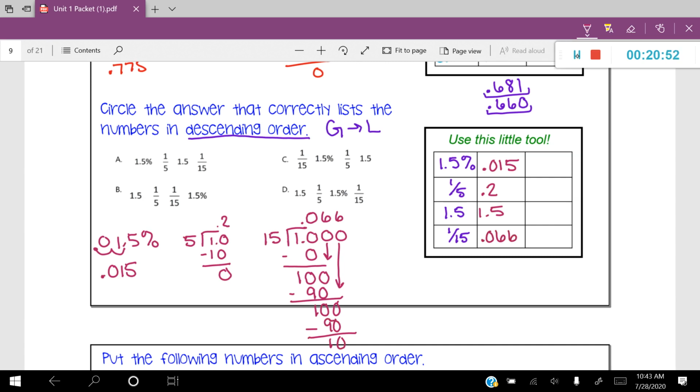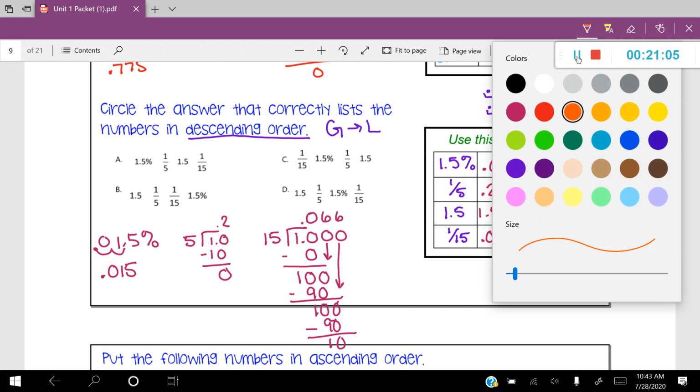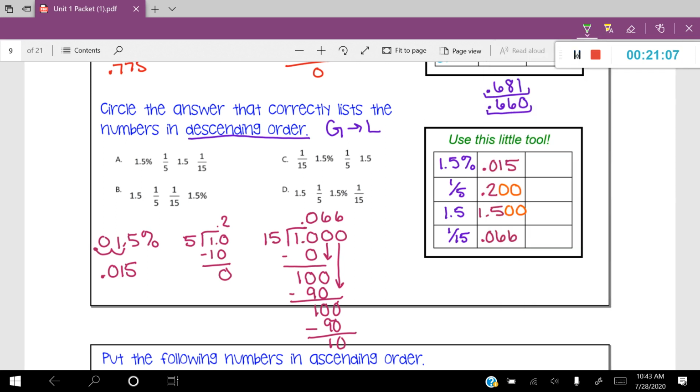0.066. Okay, this is where the place value idea is going to come in. So I'm going to change my color, and I'm going to fill in my place values. So there we go. And now I'm going to compare the numbers here. Obviously, with this problem, you can see that I have one number that has a whole number, which is the third one. You can see that I have this whole number 1. That has to be the greatest number. So I'm going to put a little number 1 next to this one, meaning that is going to be the greatest number.